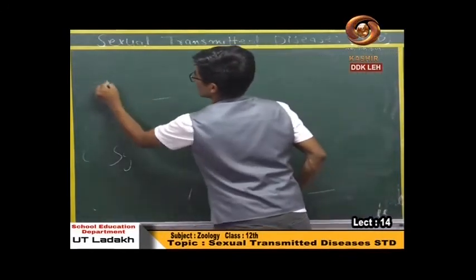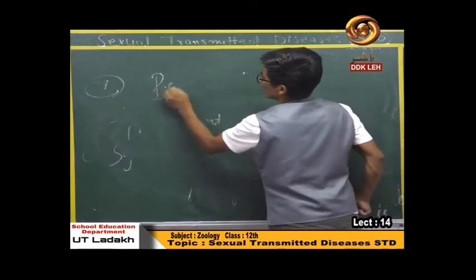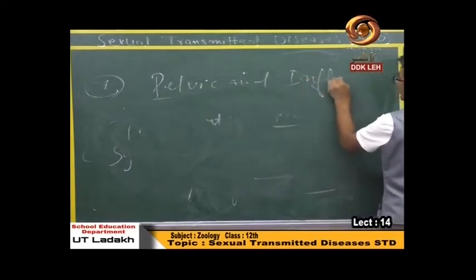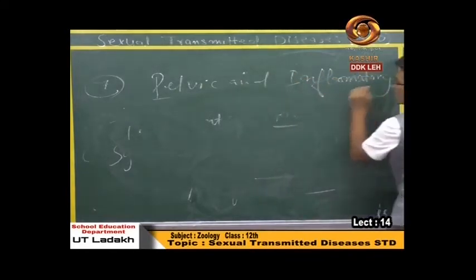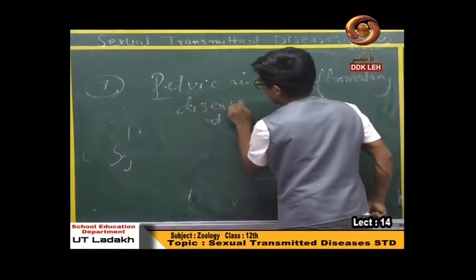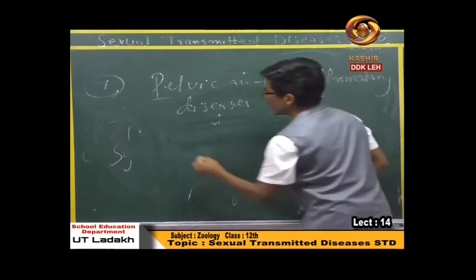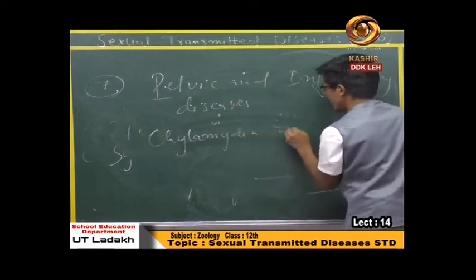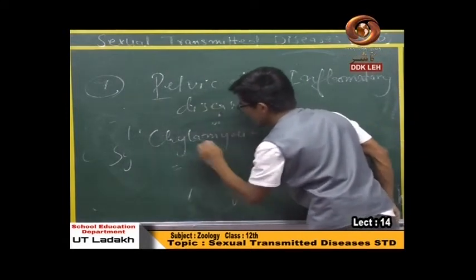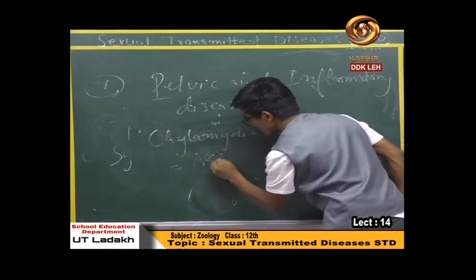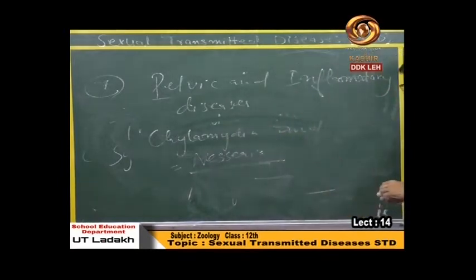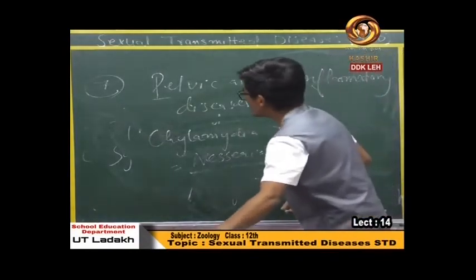Next sexually transmitted disease is pelvic inflammatory disease. Again, pelvic inflammatory disease is caused by chlamydia and Neisseria, and their symptoms are similar to those caused by chlamydiasis and Neisseria gonorrhoeae. Again, this disease can be treated with the help of antibiotics.